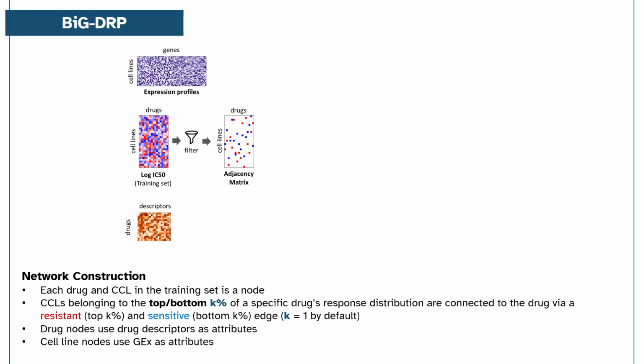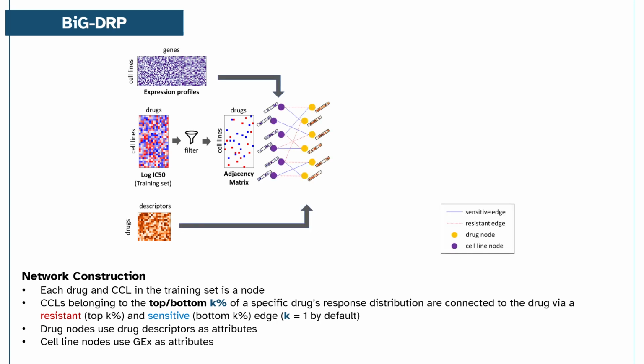Using the log IC50 of the training set, we filter the top and bottom k% of responses for each drug, corresponding to the most resistant and sensitive cell lines. By default, we use k equals 1. After filtering, you would see that this filtered matrix can be translated into an adjacency matrix of a bipartite graph with two types of edges. Each node is either a cell line or a drug. Drug nodes use their drug descriptors as attributes, while the cell line nodes use their gene expression profiles.